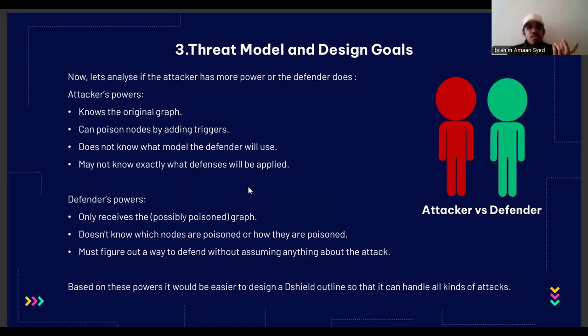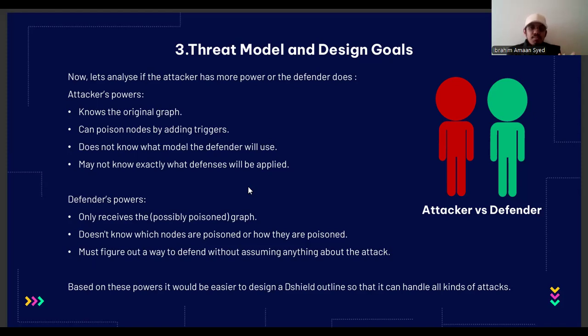Okay, let's dive into threat model and design goals. To properly defend against backdoor attacks, we must clarify and understand how the threat model works. In other words, we have to know what the attacker's powers and the defender's powers are, what each of them can do. The attacker usually has more power because they have full access to the original graph and are able to insert poisoned nodes or edges by embedding hidden triggers. However, there are important limitations on their knowledge. They do not know what specific model the defender will train, nor what defensive measures might be applied. This uncertainty limits the attacker's ability to adapt the strategy.